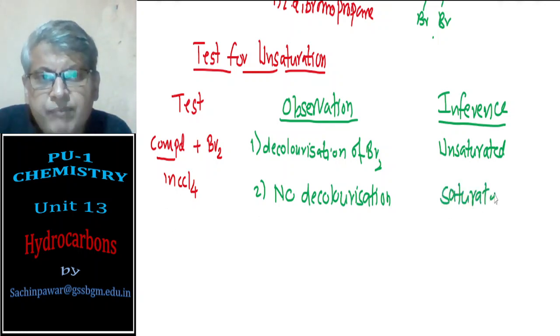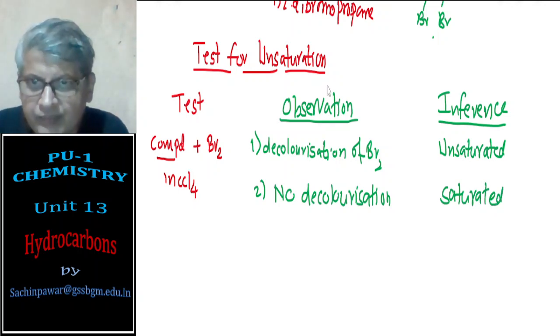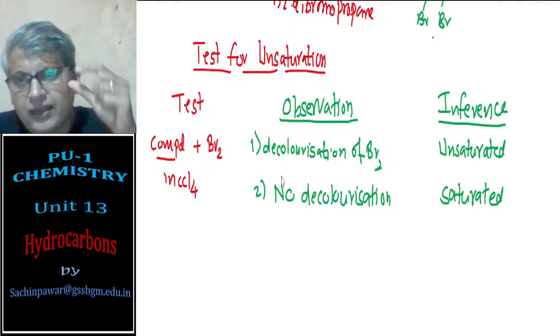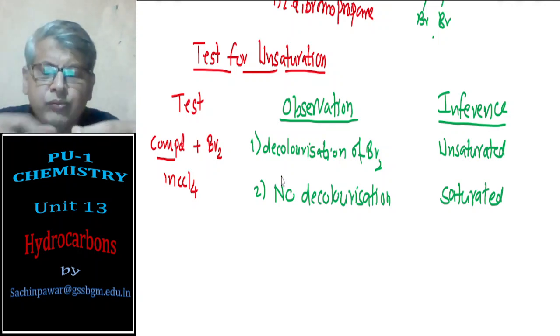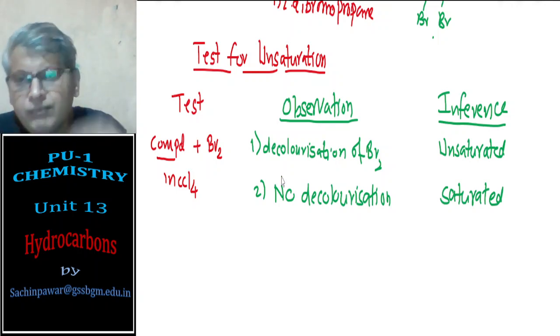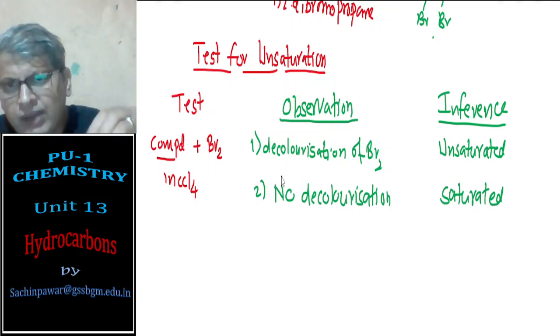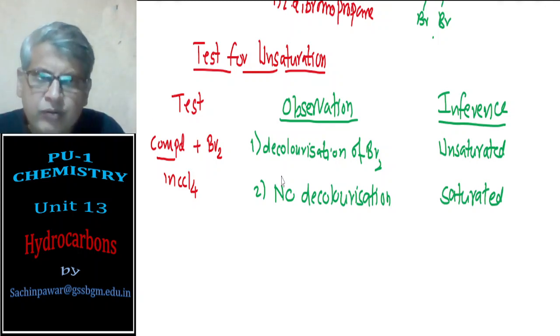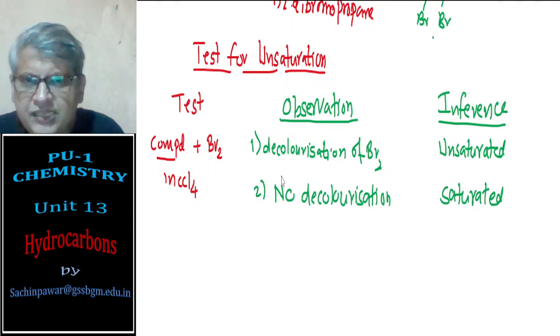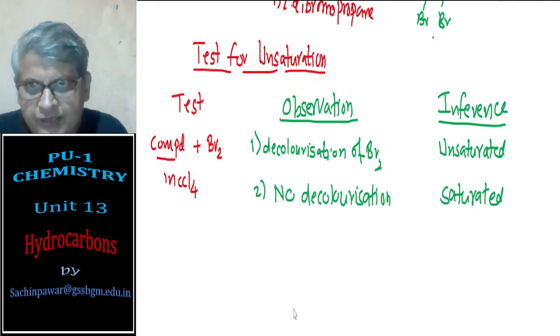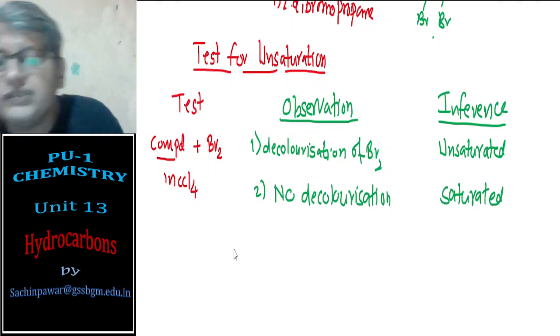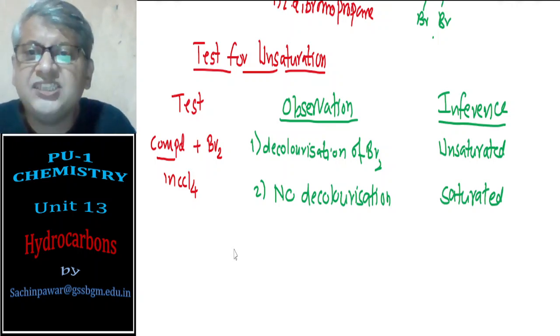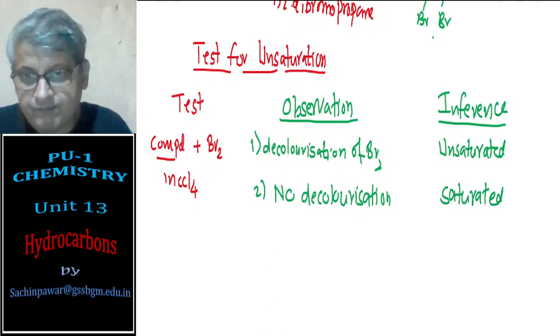So this test can be used to detect unsaturation: a compound is taken in a test tube, to that you add bromine in carbon tetrachloride, shake well. Decolorization, the compound is unsaturated. No decolorization, the compound is saturated. So this is the second reaction, the reaction of alkenes and alkynes with halogen.